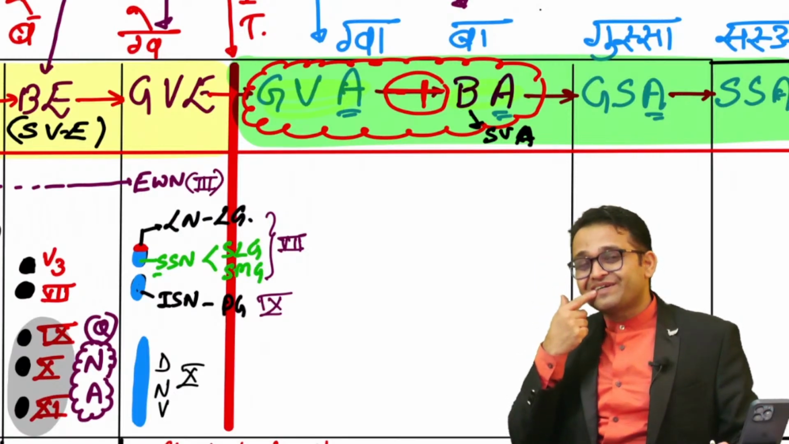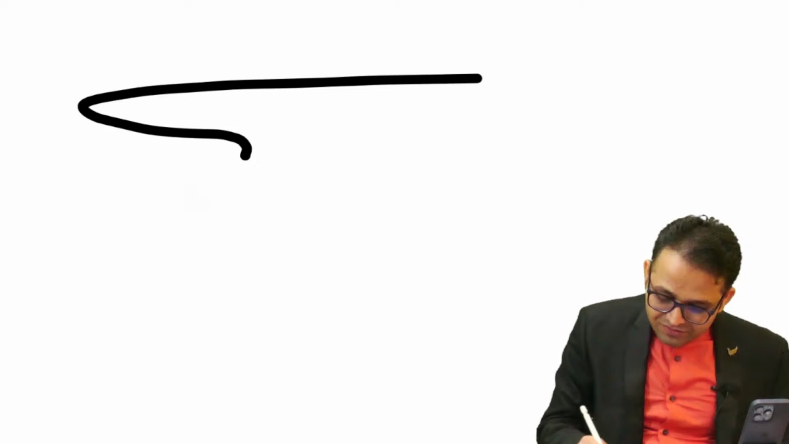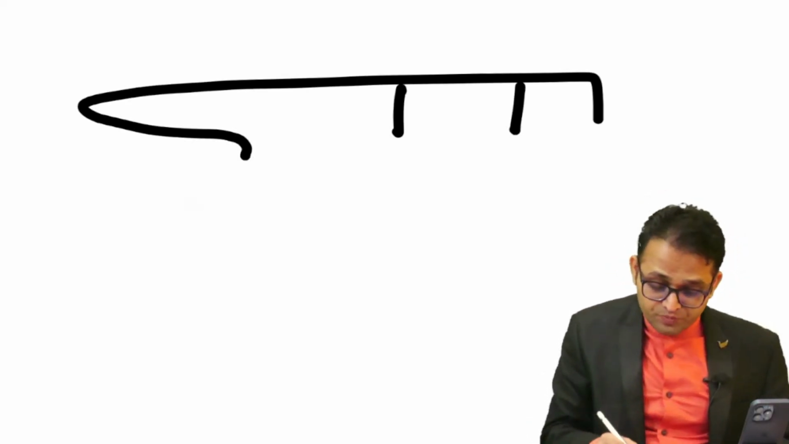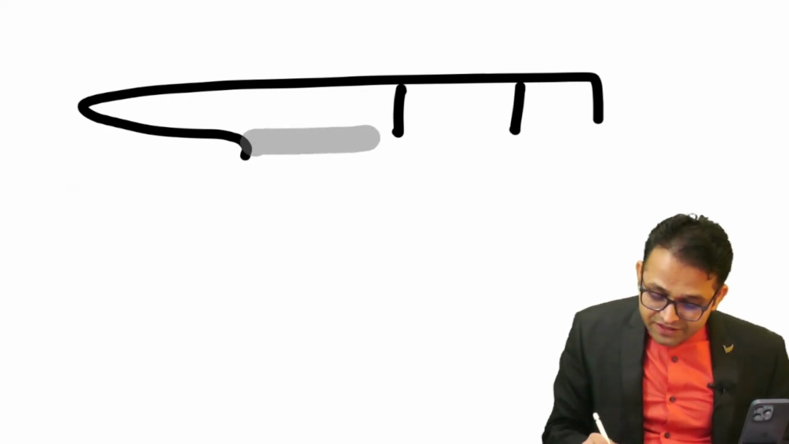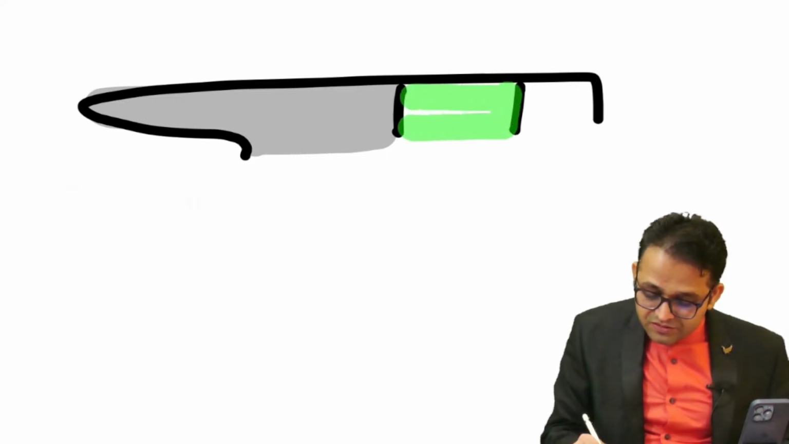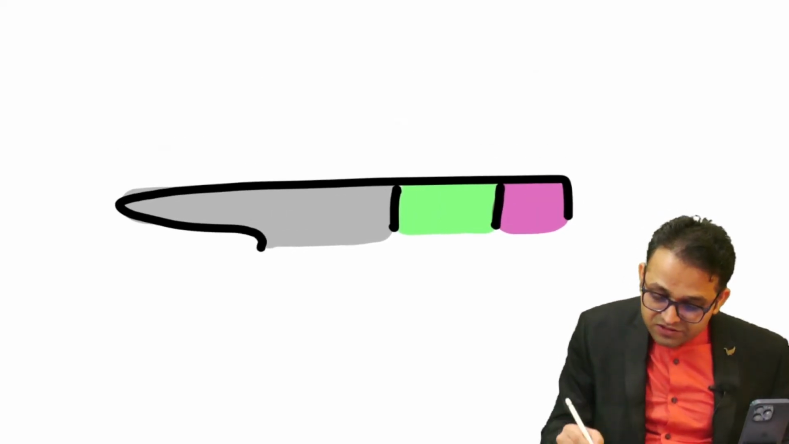So what is remaining? The tongue. Now focus on the tongue. I taught you earlier: the tongue has the anterior two thirds, the posterior one third, and the posterior-most part. The anterior two thirds is derived from the first arch, and here is the third arch, and this is the fourth arch.